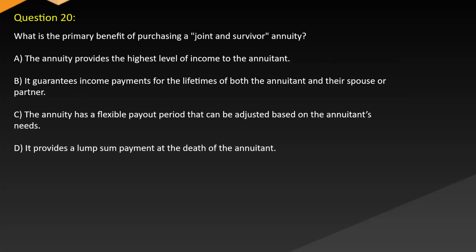Question 20. What is the primary benefit of purchasing a joint and survivor annuity? A. The annuity provides the highest level of income to the annuitant. B. It guarantees income payments for the lifetimes of both the annuitant and their spouse or partner. C. The annuity has a flexible payout period that can be adjusted based on the annuitant's needs. D. It provides a lump sum payment at the death of the annuitant.